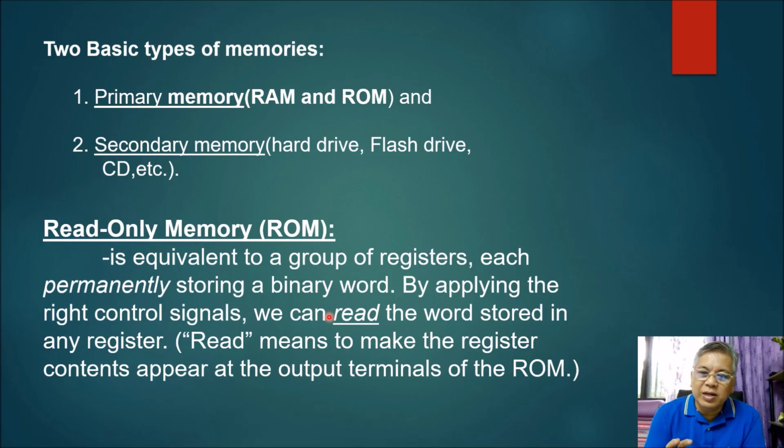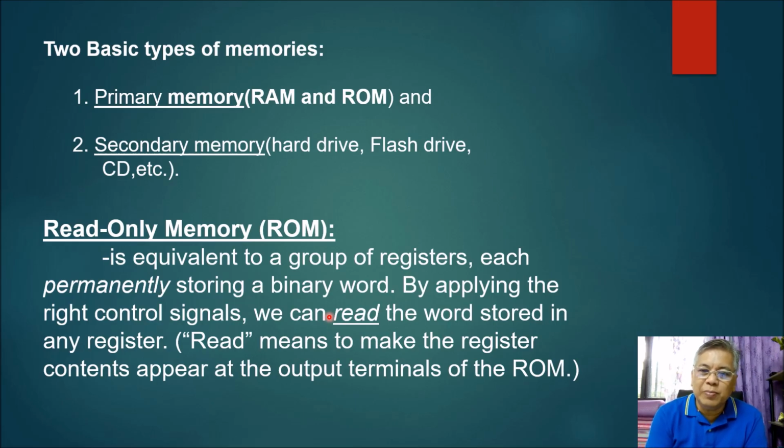Okay, the data stored in your ROM are permanent. They are programmed beforehand by the particular manufacturing company which produces read-only memories.